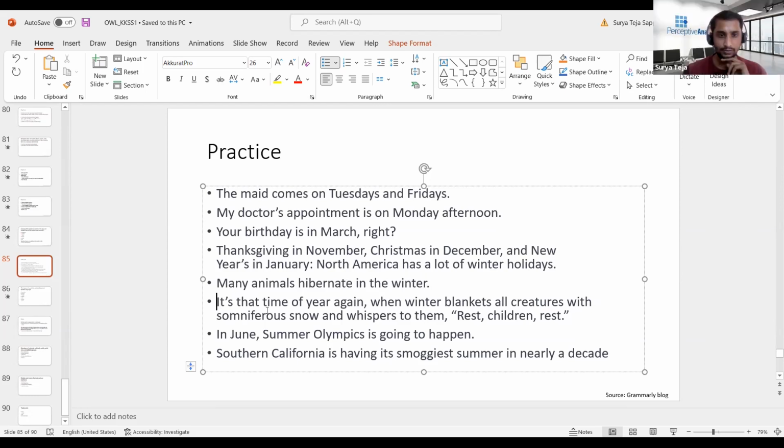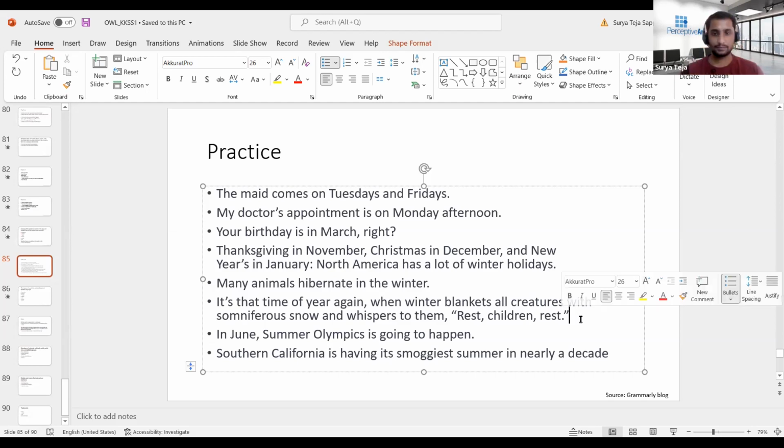So we'll go to the sixth example. It's that time of year again when winter blankets all creatures with somniferous snow and whispers to them, rest, children, rest. So are there any changes required in this, or is it fine? I think it's correct. Okay.